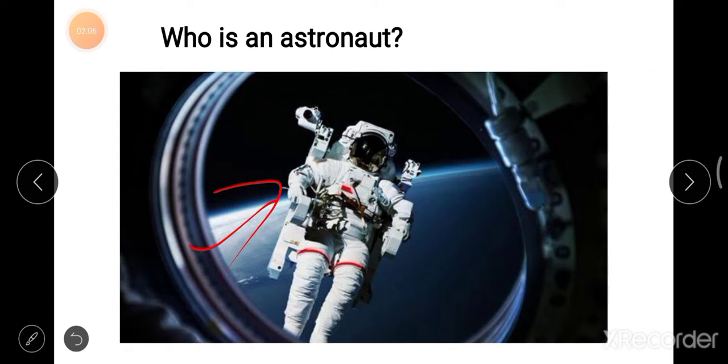That's called a space suit. What is this called? It's called a spacesuit. Why do they wear a spacesuit? Because that spacesuit basically provides them air, means oxygen. You can see the cylinder behind that person, oxygen, and it also protects them from the radiation or the temperature in outer space, and protects them from the radiation of the sun, right? So they wear the space suit as well.